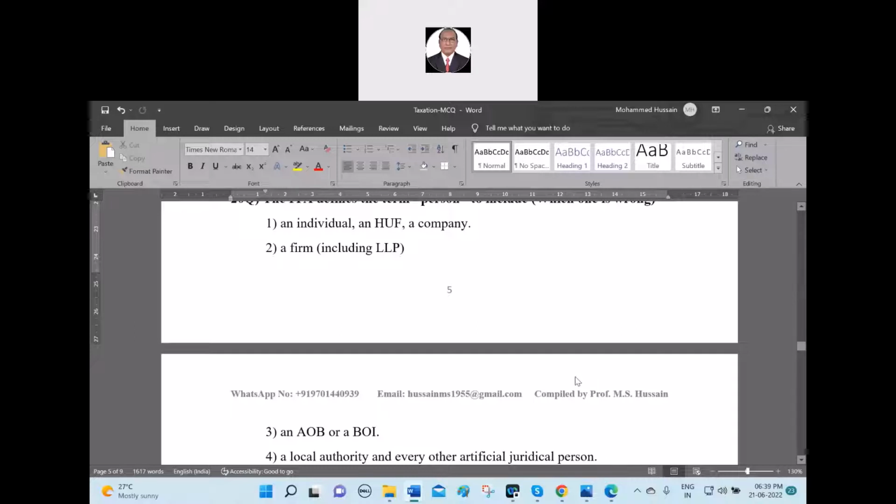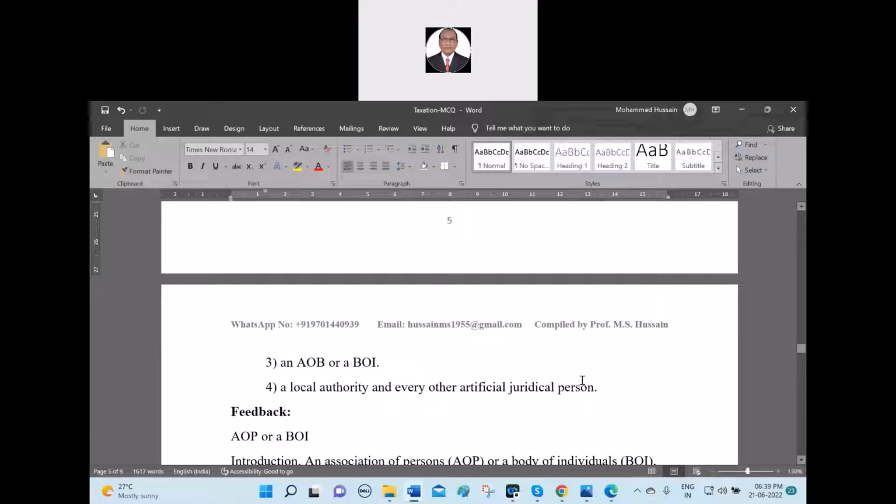Sir, option 4, sir. Wrong. What do you mean by HUF? Hindu undivided family. It's a person. Then what is AOB? There is no AOB. There is AOP. So Number 3 is wrong.